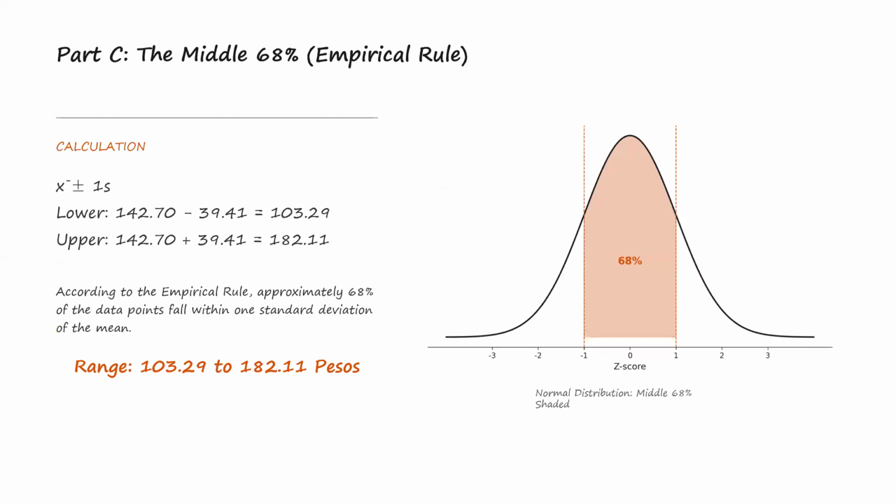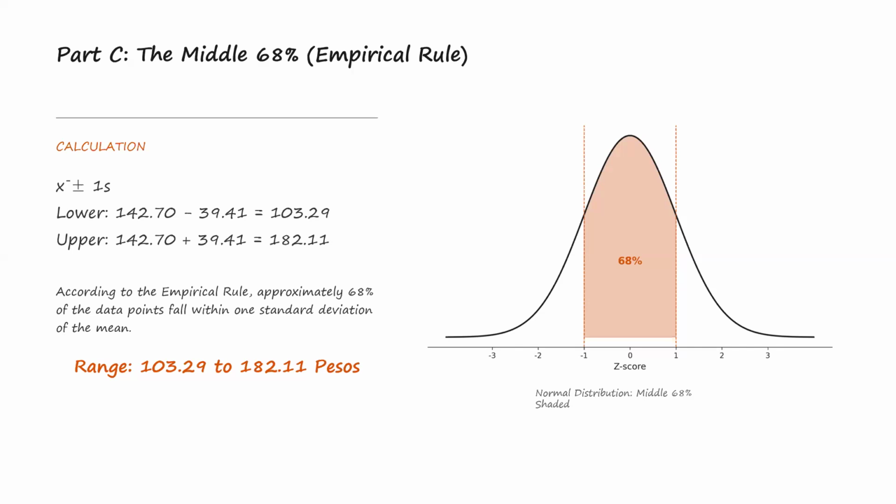So now, let's proceed to part C, which is the middle 68% range using the empirical rule. The goal of this part is to determine the range of allowance values where most students belong. We use the empirical rule, also known as the 68-95-99.7 rule, which is used for normally distributed or bell-shaped data. According to this rule, about 68% of the data falls within one standard deviation from the mean, 95% falls within two standard deviations, and 99.7% falls within three standard deviations.